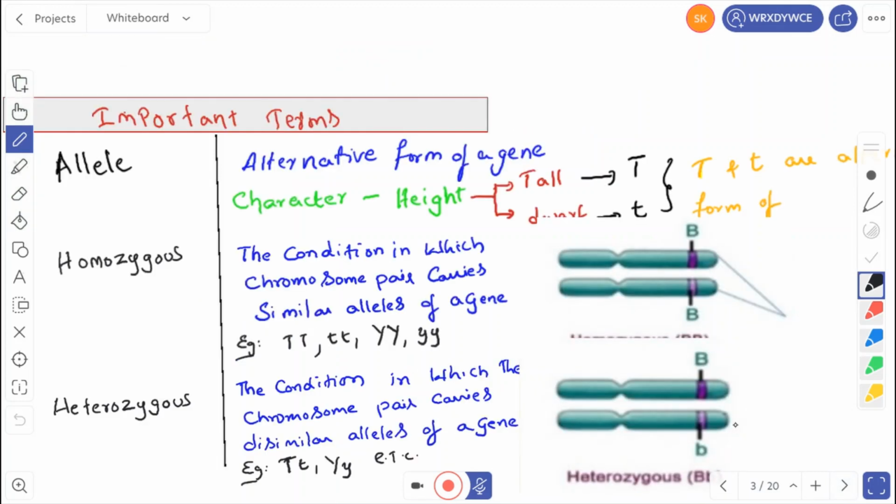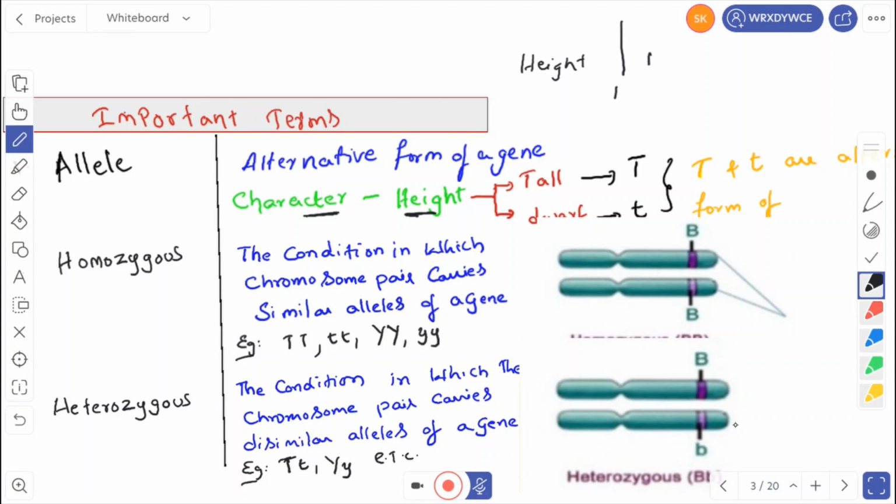Then the important terminology. Let us go for the important terminology before going into the topic. So what is meant by allele? Allele is nothing but an alternative form of a gene. Alternative form of a gene is called an allele. For example, take the character height. There are two forms: one is tall and one is short.